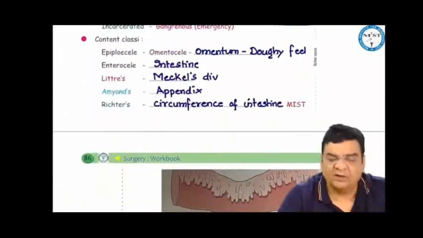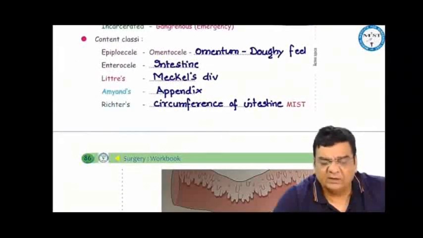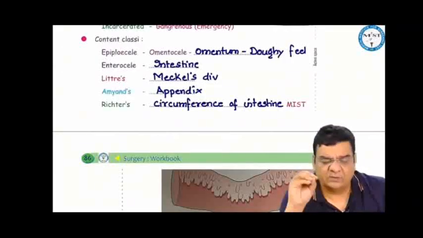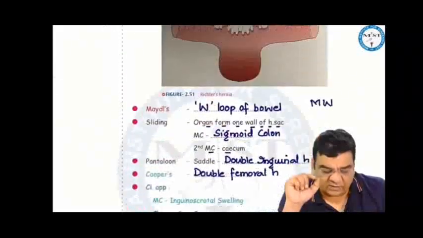Based on the contents of the hernia, if omentum is coming out in the hernia, then it is omentocele or epiplocele, and omentum gives a doughy feel. Enterocele, intestine. Littre's, Meckel's diverticulum. Amyand's, appendix. Richter's is the circumference of the intestine. Maydl's, when there is a W loop of bowel.